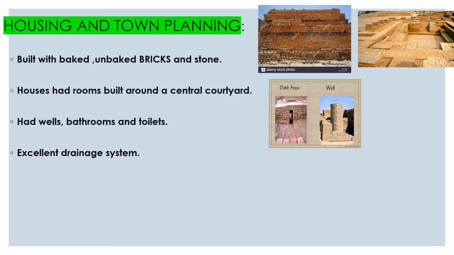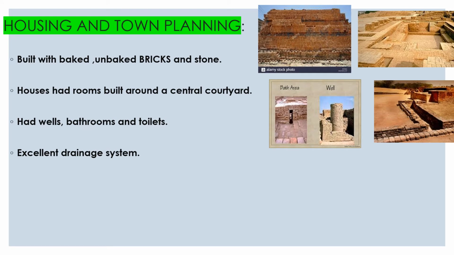Why do we want a good drainage system? Because a drainage system is required to make water flow from one place to another. Once the water is collected at one place, it creates mosquitoes and flies that cause diseases. But they had an excellent drainage system, built with parallel lines made of bricks to make the water flow nicely from one place to another. You can see this picture also.